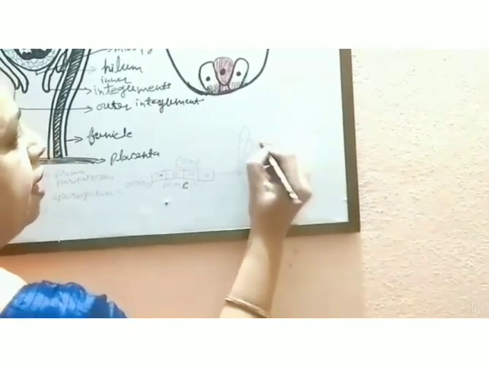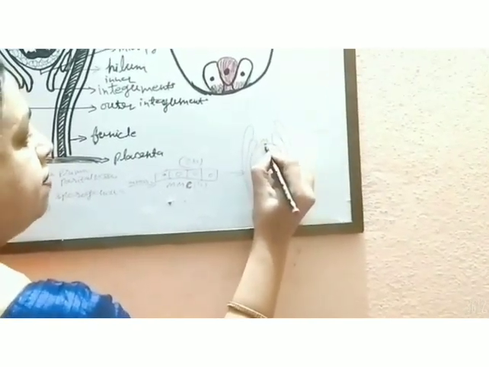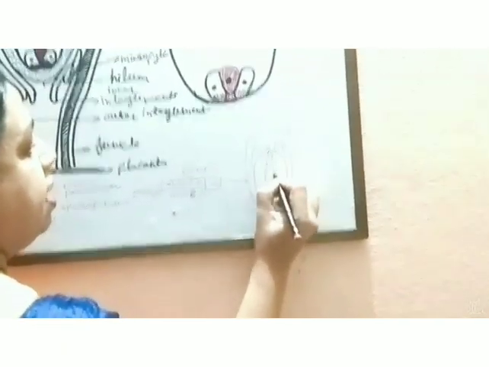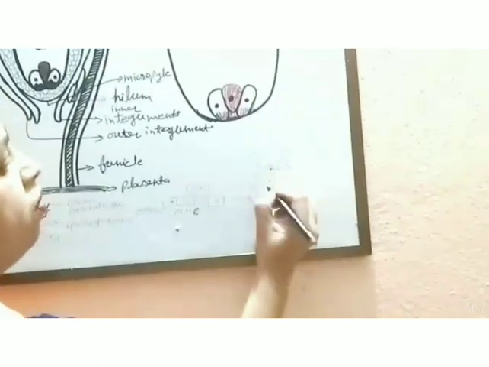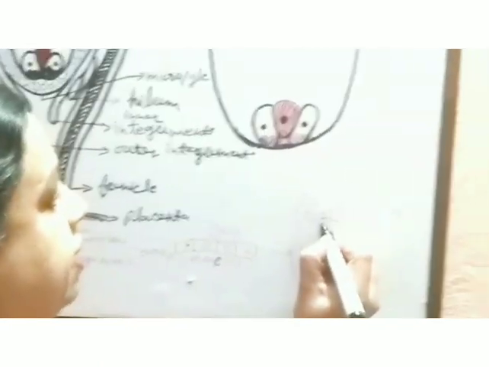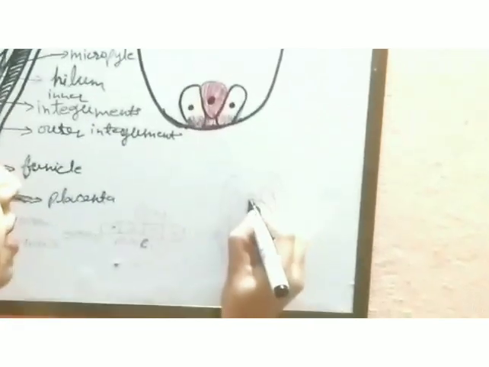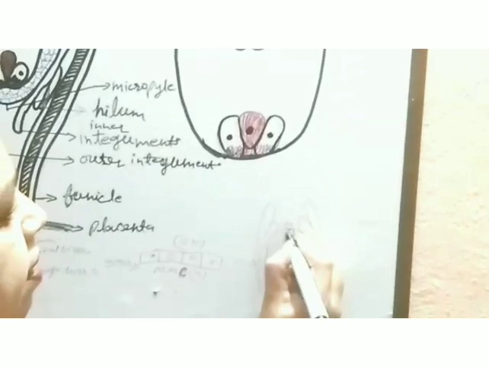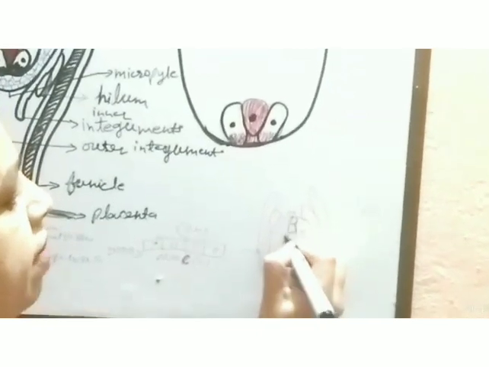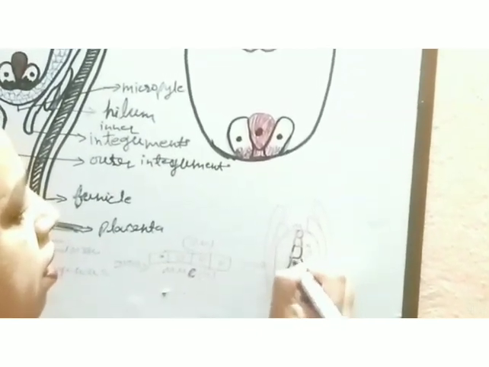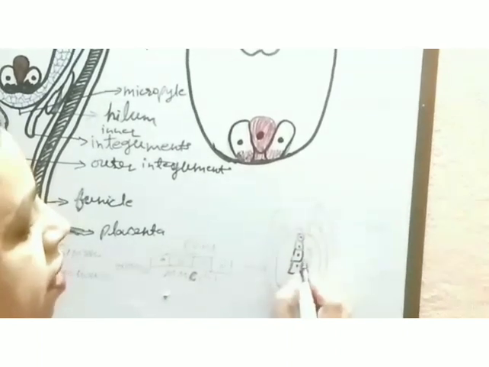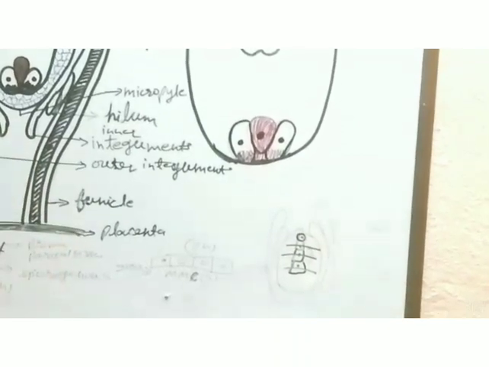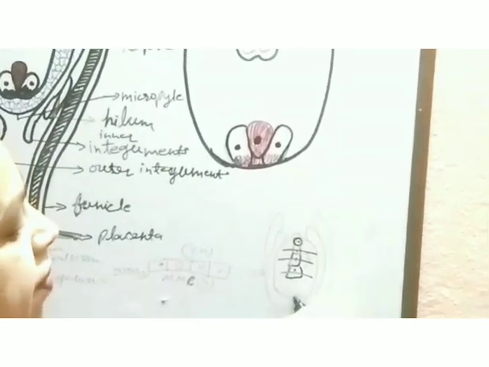So from the micropylar end, the archesporial cells start to divide and they form a tetrad. In a linear pattern, 4 haploid cells are formed, which are called megaspore mother cells. When these cells are generated in a linear pattern, it is called a tetrad. Among these 4 cells, the 3 upper cells will degenerate, and the lowermost cell at the micropylar end